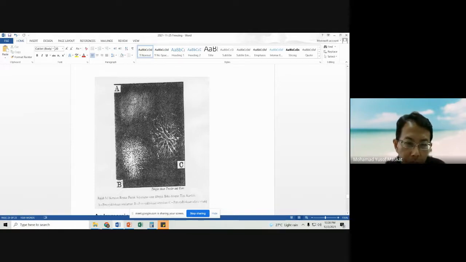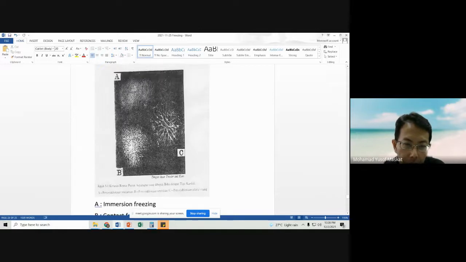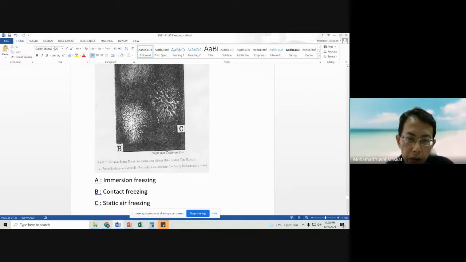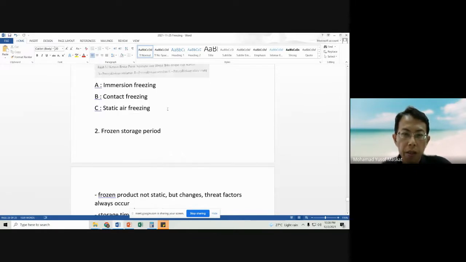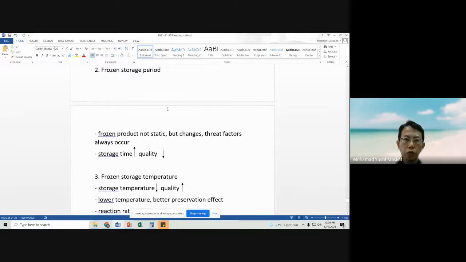The next one, B, is the plate freezer, contact freezing. This uses removal of heat through conductance, because it comes into contact with the products, but you can see that the size of ice crystals is larger compared to immersion freezing. And then lastly, this is static freezing by air, and you can see that it has a larger formation of ice crystals.